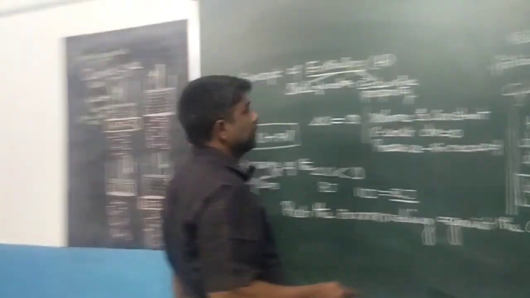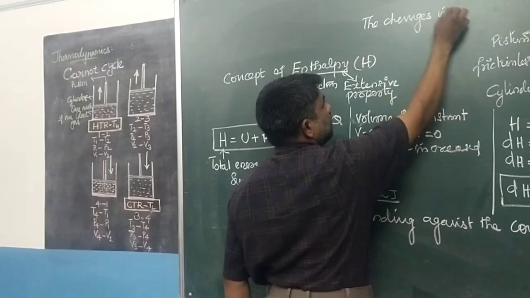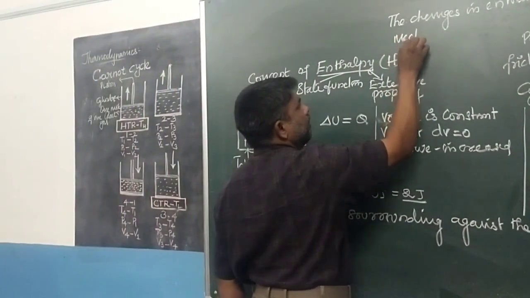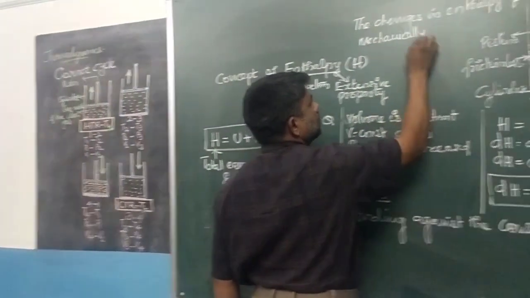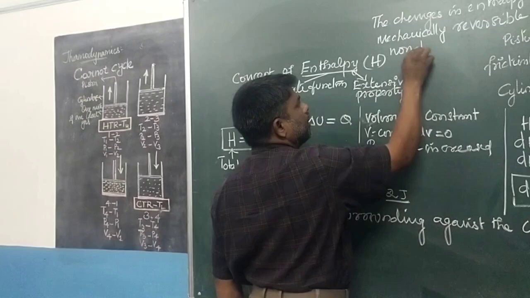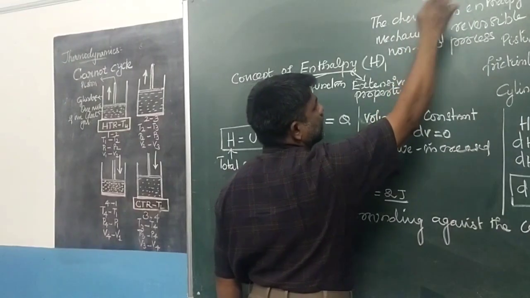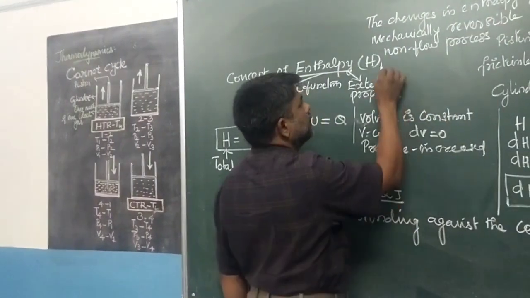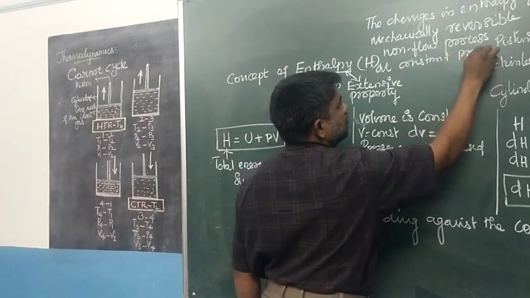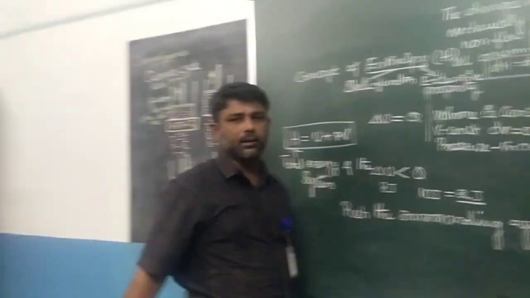The change in enthalpy of a mechanically reversible non-flow process at constant pressure: dH is equal to dq. This is the concept of enthalpy. Thank you.